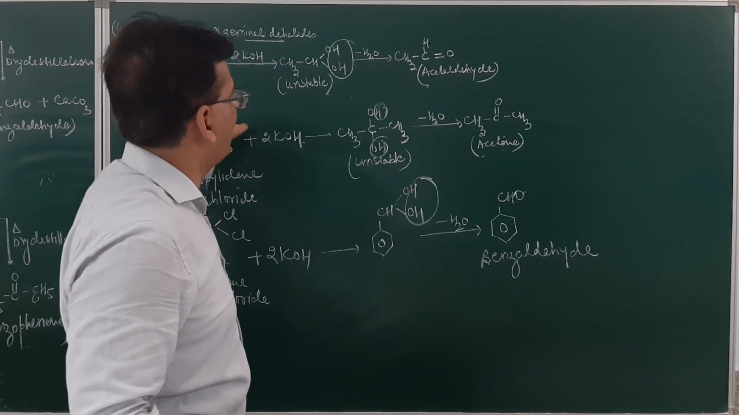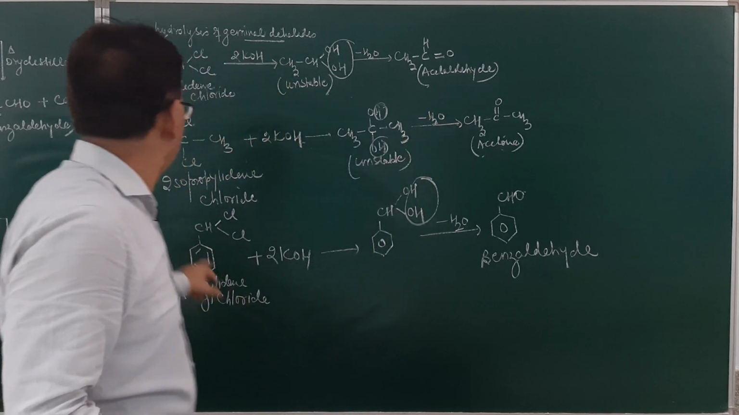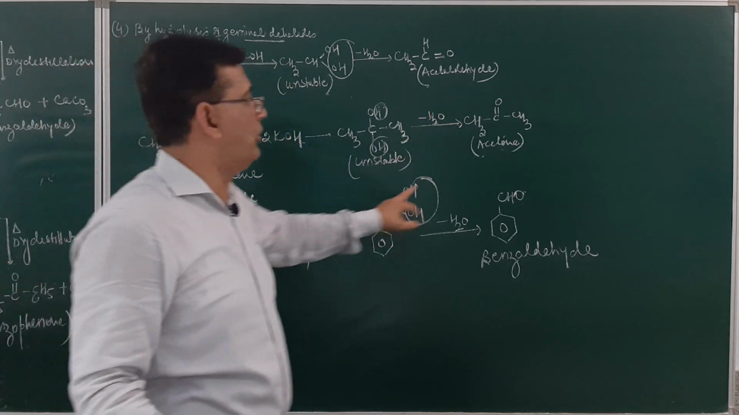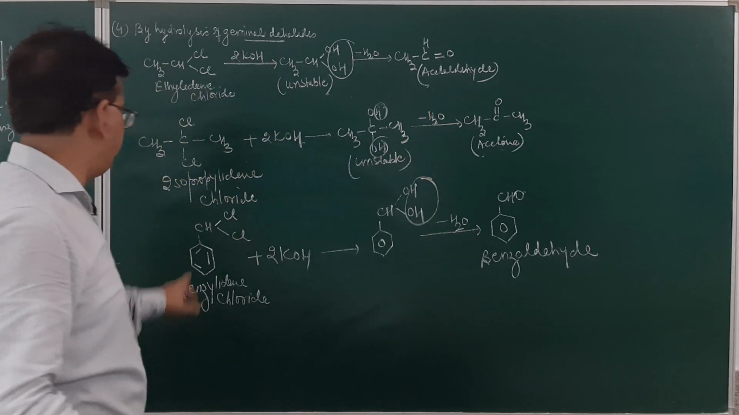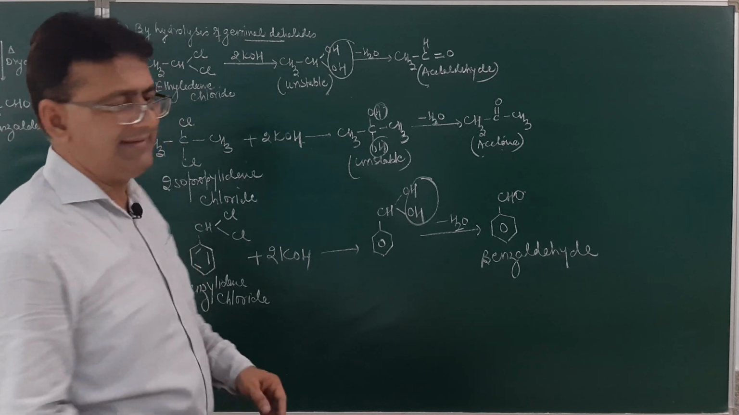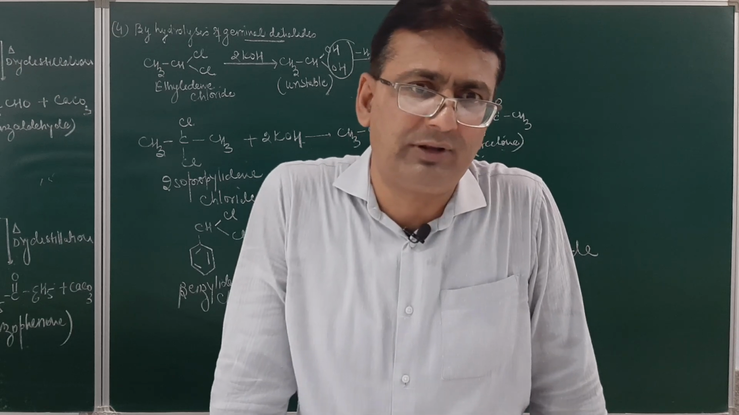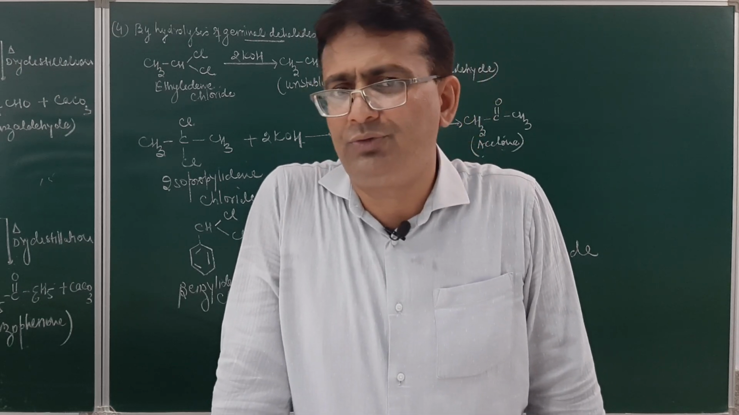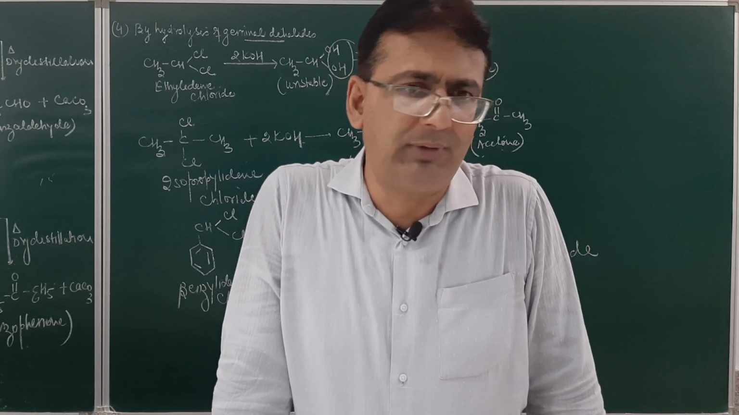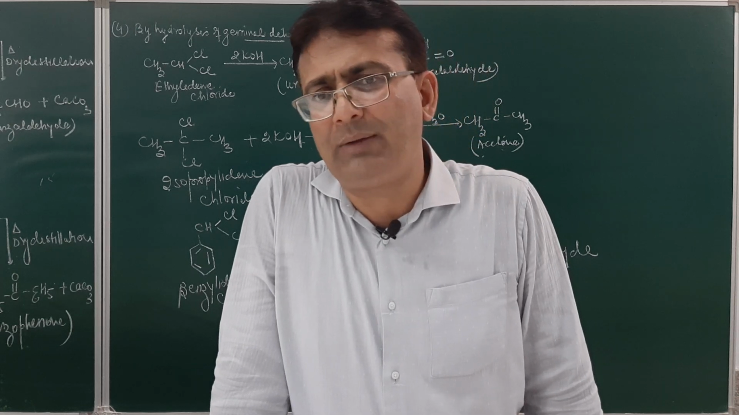So ethylidene chloride will form acetaldehyde. Isopropylidene chloride will form acetone, and benzylidene chloride will form benzaldehyde. So I hope these two methods of preparation that we did today must be very clear to you. That is from carboxylic acid by dry distillation and by hydrolysis of gem dihalides.